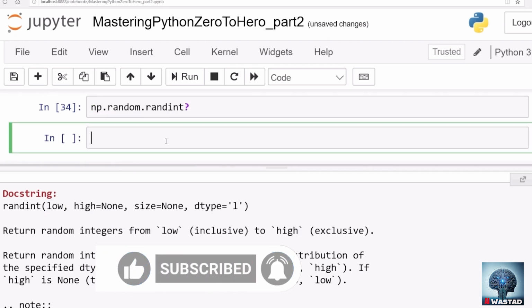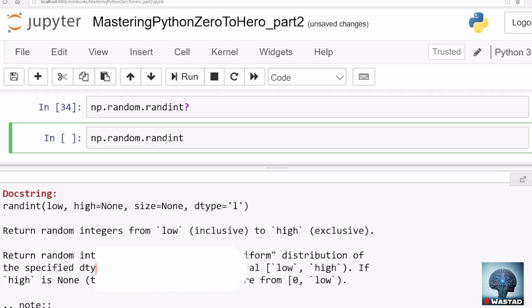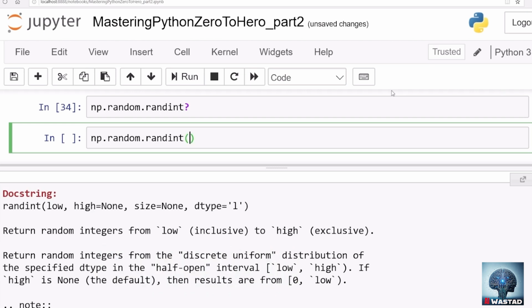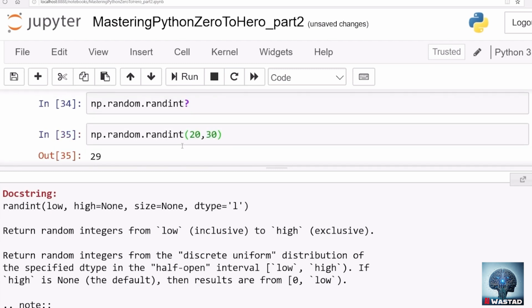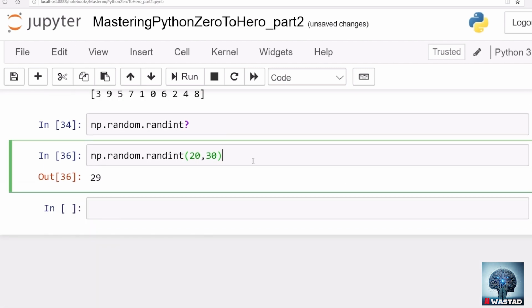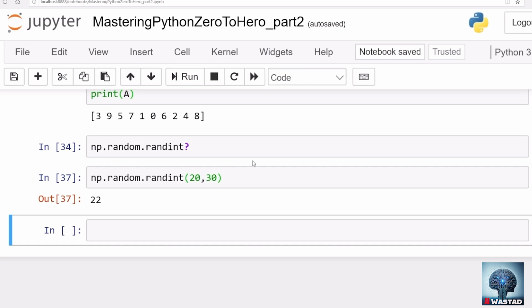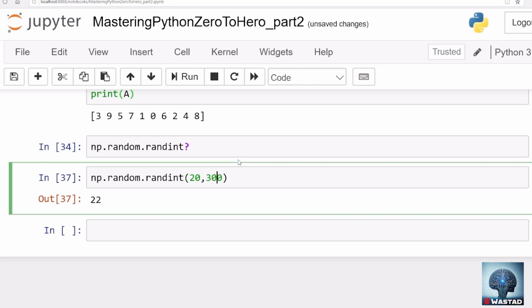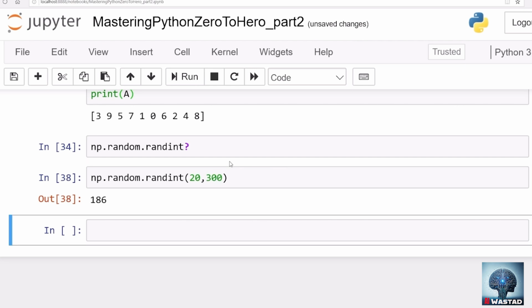For example, let me call np.random.randint to create a random number between 20 and 30. It will return some random integer between 20 and 30. If you call it again, it may return some other, 30 again, 29 again. Now it returns 29, 22. So it creates a random integer.